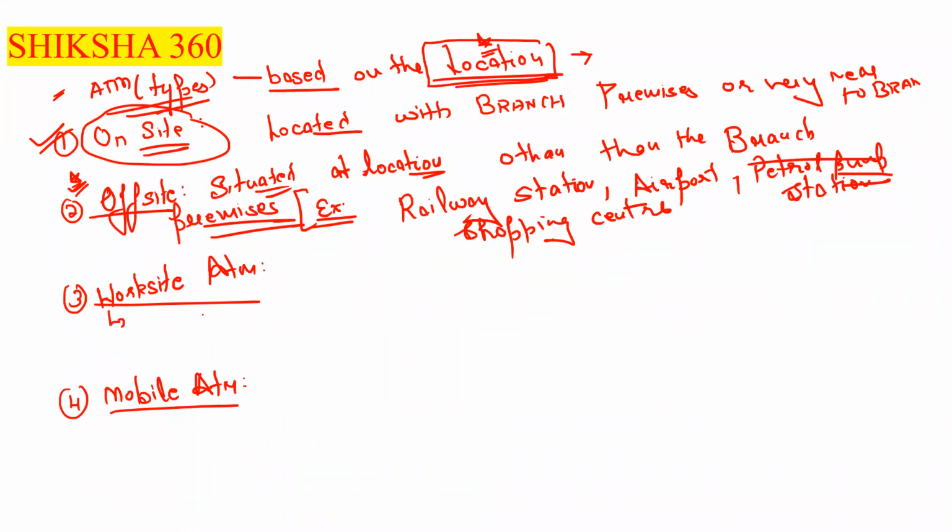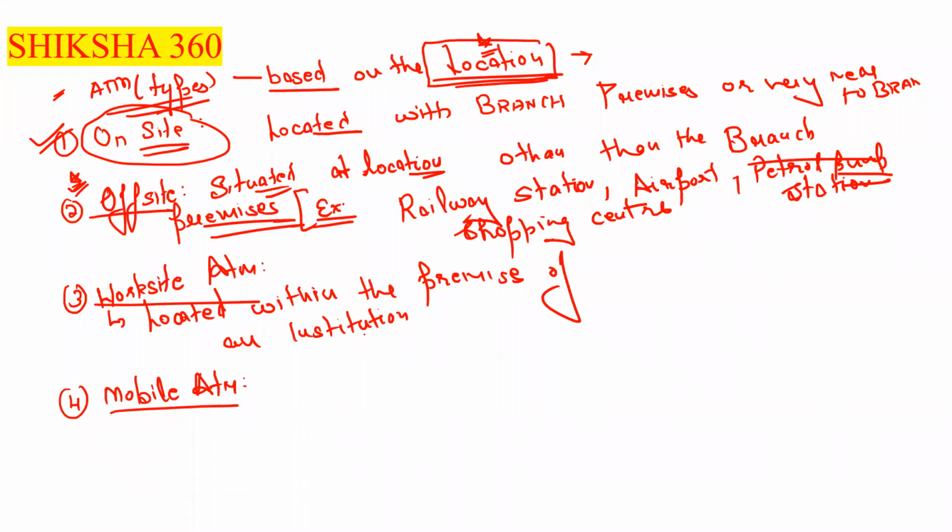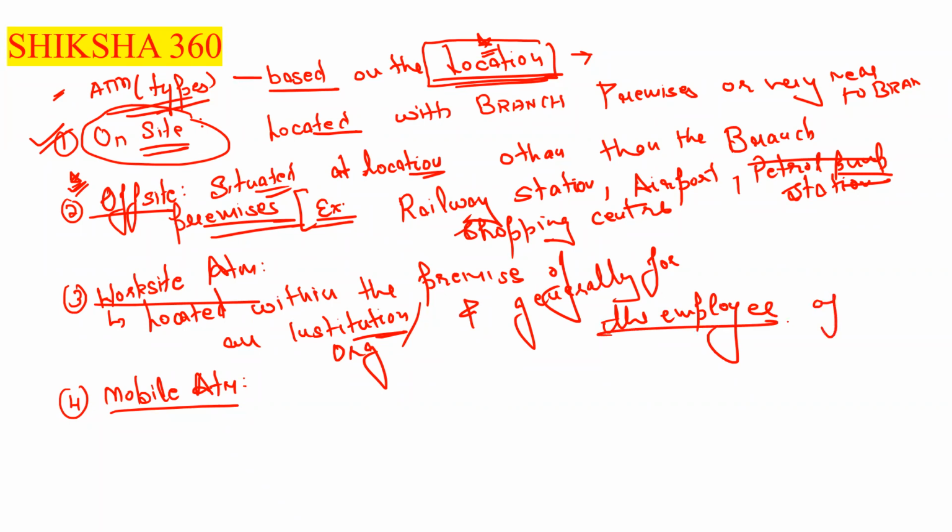It is located within the premises of a specific factory, university, or any institution or organization, and generally for the employees of that organization.